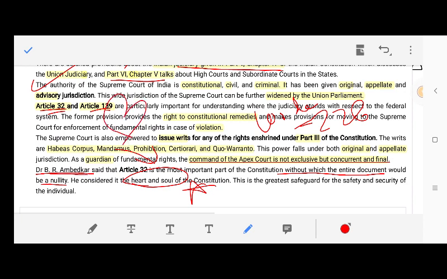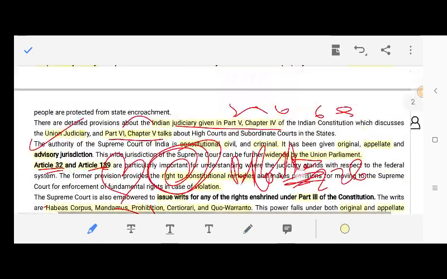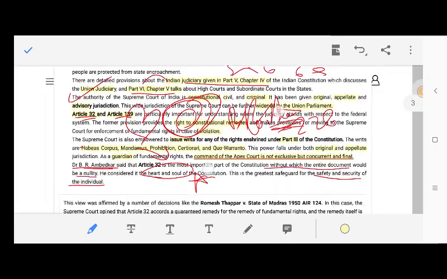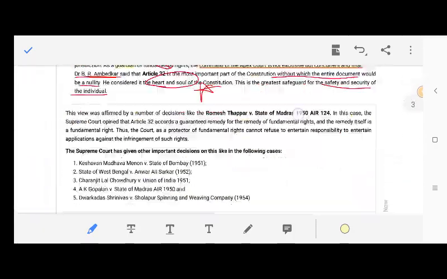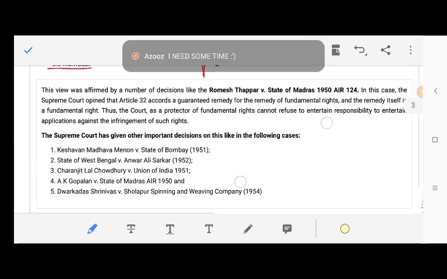This is the heart and this is the soul, and this is our B.R. Ambedkar, and he said it is the heart and soul of the Constitution of India. This is the greatest safeguard for the safety and security of the individual. So we are understanding the role of the judiciary, right? It is the basic role of the judiciary. You can write this in the exam. The answer won't be that complicated. The question looks complicated, but the answer is easy.